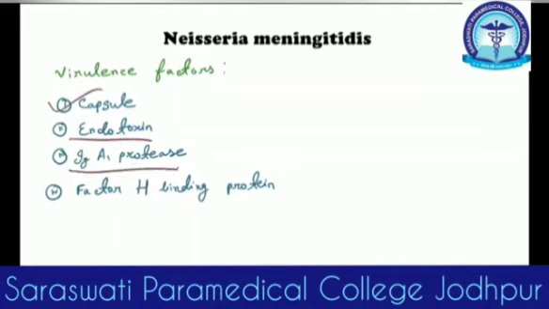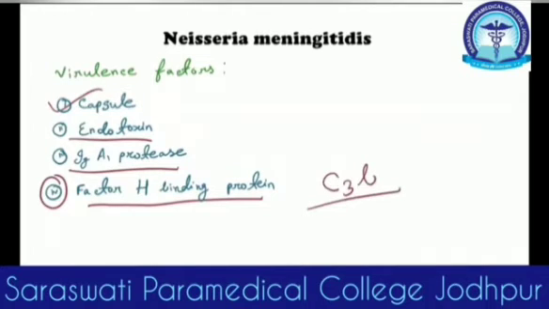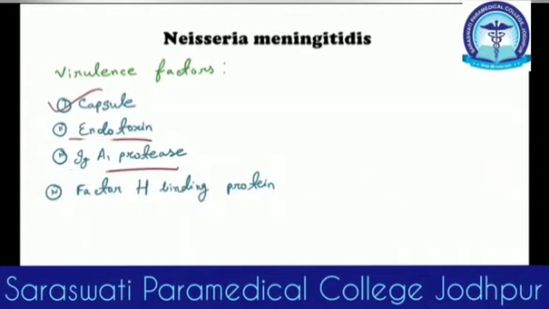IgA1 protease breaks down the immunoglobulin A found in the secretions, which helps in colonization. The most important one is the factor H binding protein, which inhibits complement C3b. That's a very important thing: C3b is inhibited by the factor H binding protein, and it helps in colonization and invasion by Neisseria meningitidis. So these were the virulence factors.